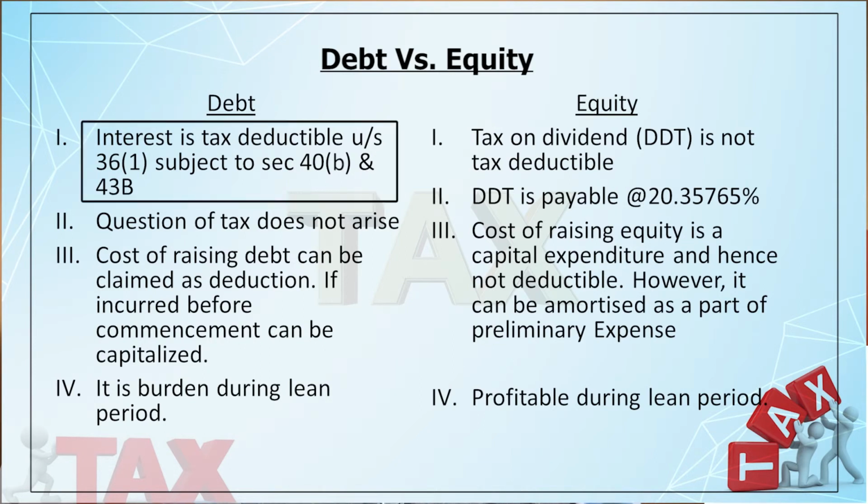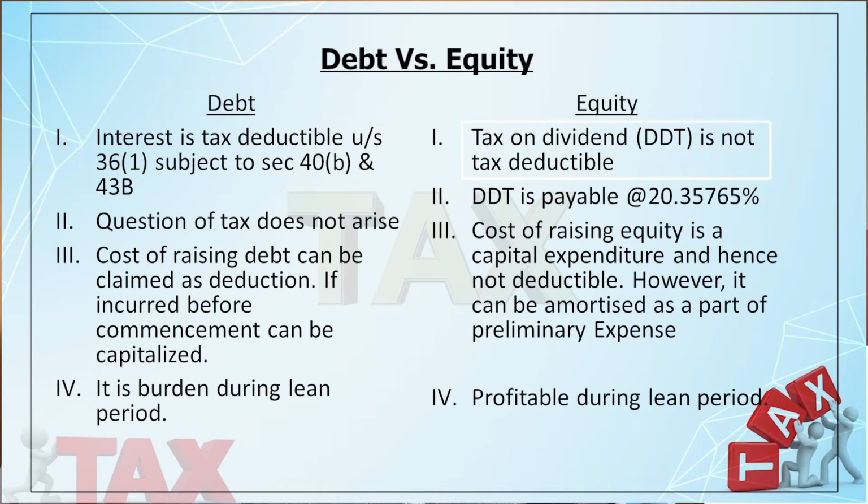But in case of equity, when you pay the dividend distribution tax, it is not tax deductible, right? So interest on debt is tax deductible, but dividend is not tax deductible. Secondly, on dividend you have to pay DDT at the rate of 20.35765%. It is not applicable in case of debt, right?